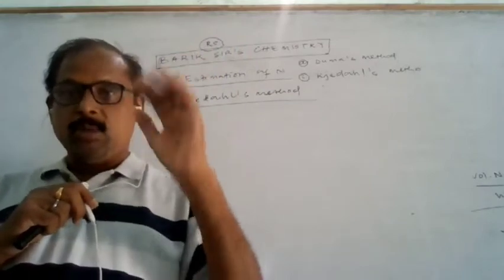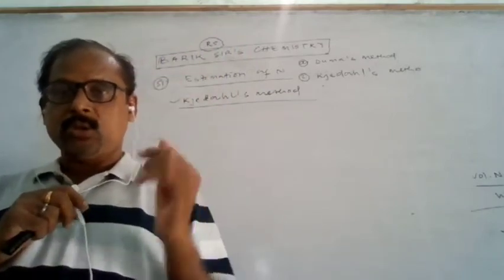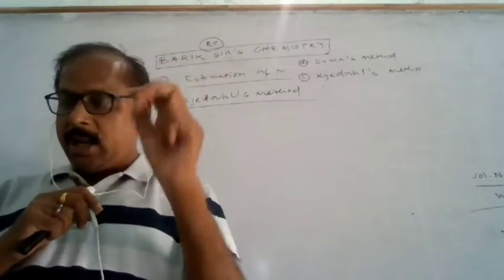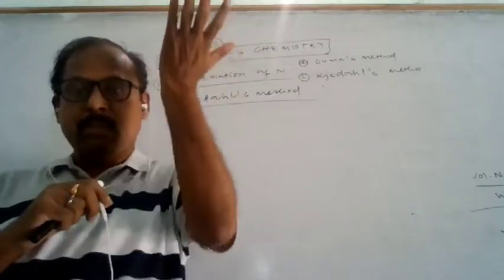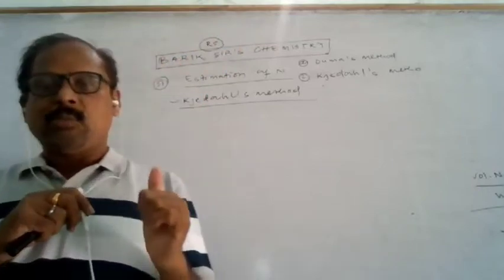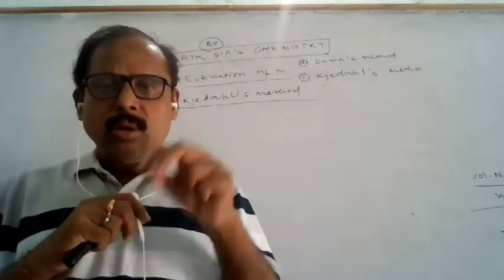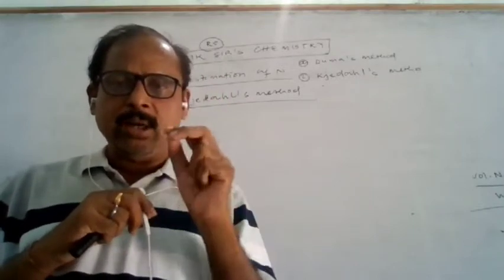When it is treated under reflux with sodium hydroxide, sodium sulfate and water are formed, and ammonia gas is liberated. This liberated ammonia is reacted with a certain known volume and molarity of sulfuric acid.